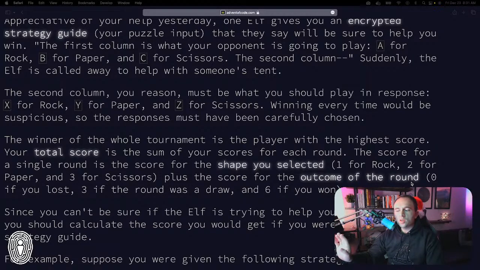Side commentary: obviously they're giving you the input and telling you what you need to do. Why would you just not pick scissors every single time? Assuming the other person is random with their choices, I'm just playing the game theory here. The only logical sense is that you choose scissors every single time, because you're at least going to get 3 points for scissors. That's what I was thinking the entire time when I was doing this for the first time.